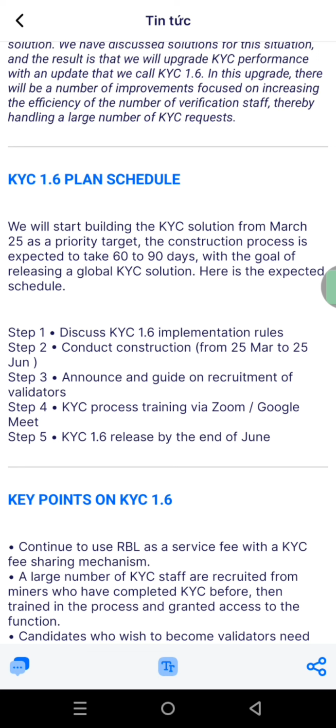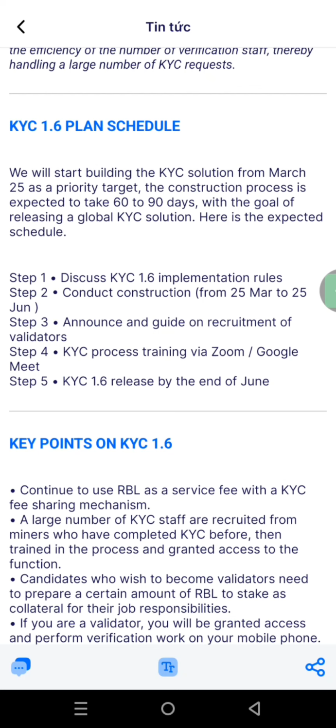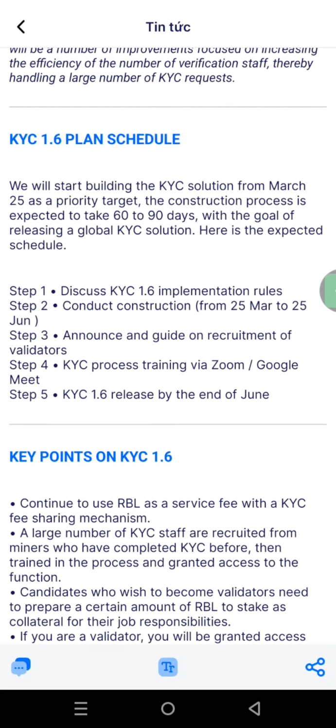Now, if you were participating in the pie, you would have noticed that there is something called the pie validators, where you had to help the pie project to approve the KYC of other miners, other pioneers. So the Rubi is trying to introduce the same thing. If you are interested in the validators program, you have to follow this video to the end so that you understand more about it. Step 4 says KYC process training via Zoom and Google Meet, so that you'll be able to know what you are supposed to do to process the KYC of other pioneers.